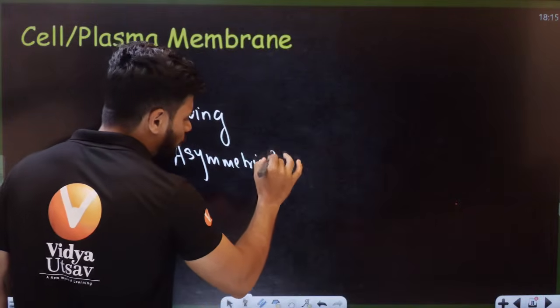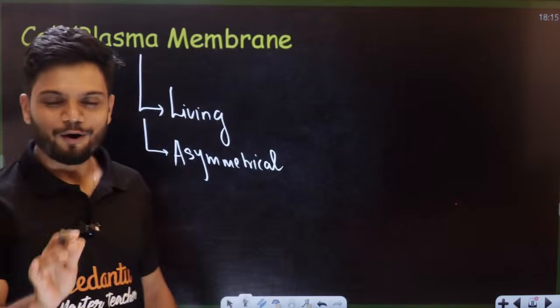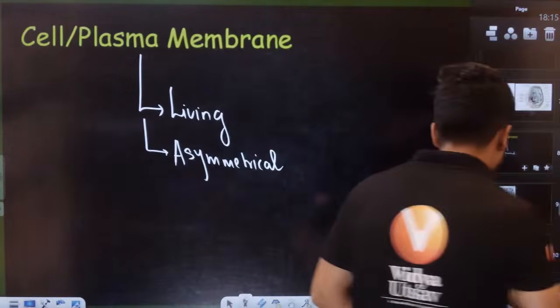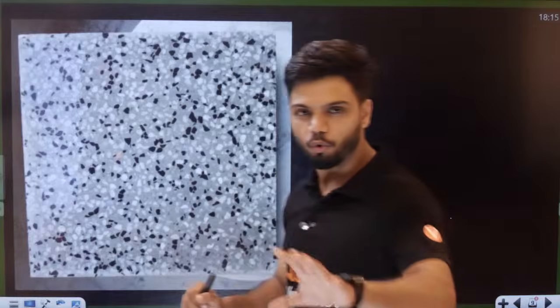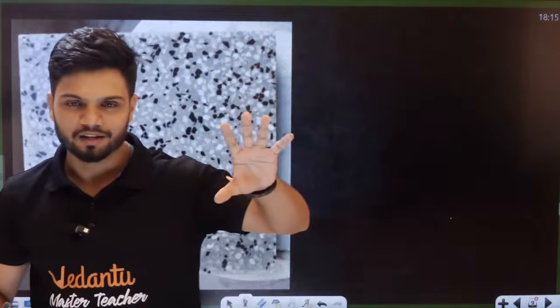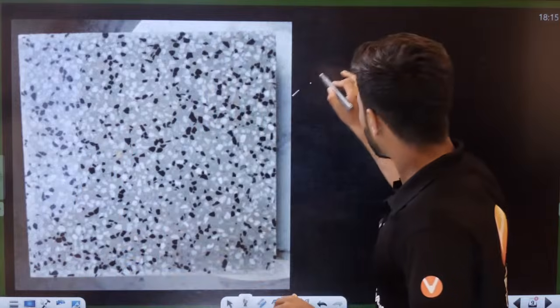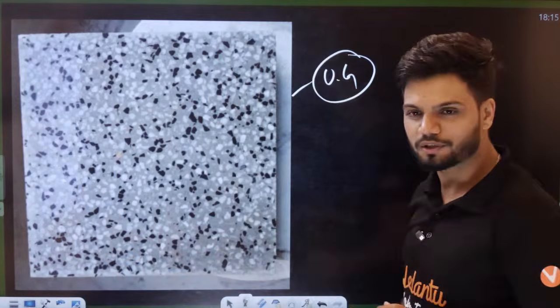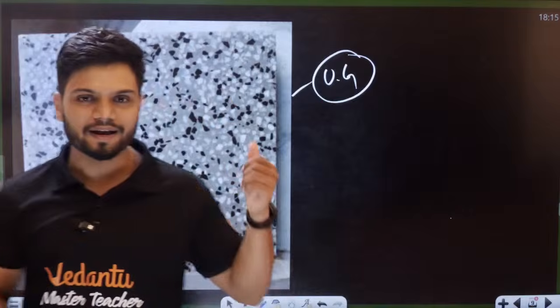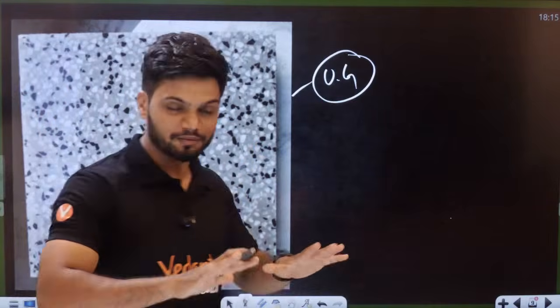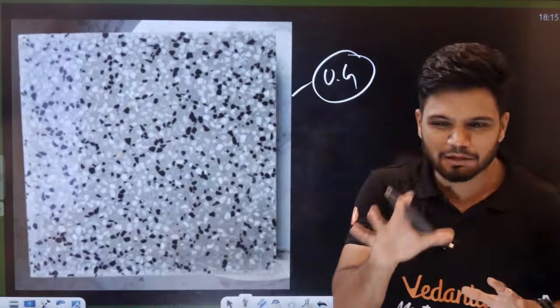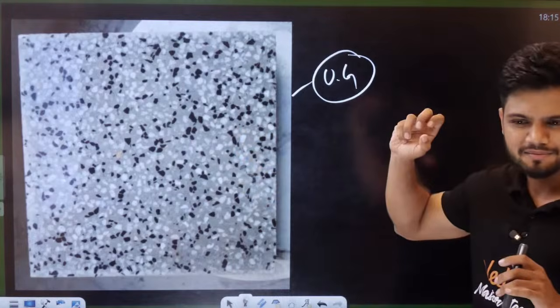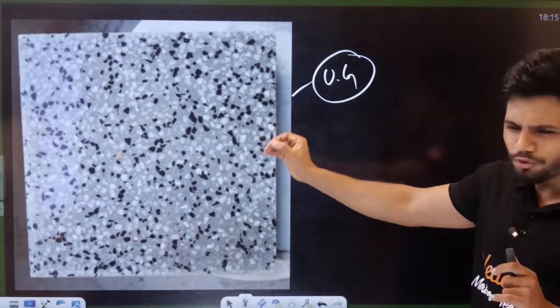Asymmetrical. Now, students, have you ever observed this in your house? If you have old houses, old rich houses from back in the day, nowadays everyone puts nice granite, nice tiles, but this is the OG house. In all the OG houses, you will find something like this on the floor. Now students, can anyone find any pattern in this? Do you find any pattern here, students?